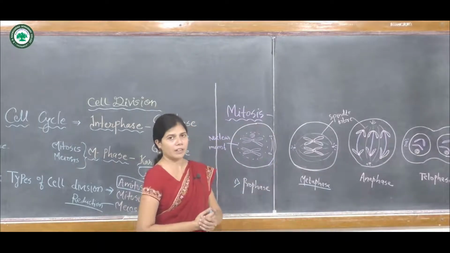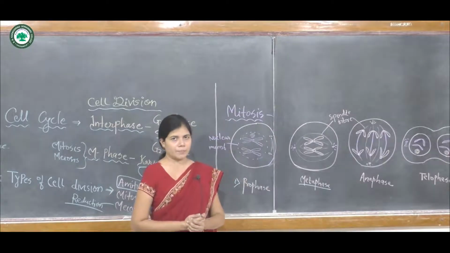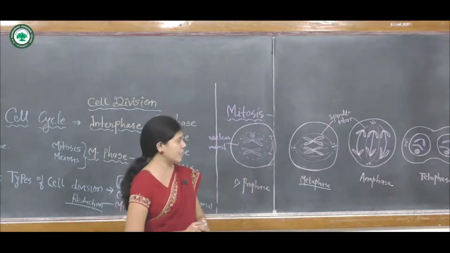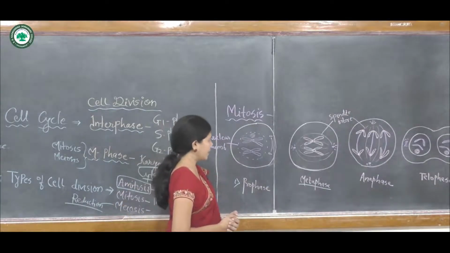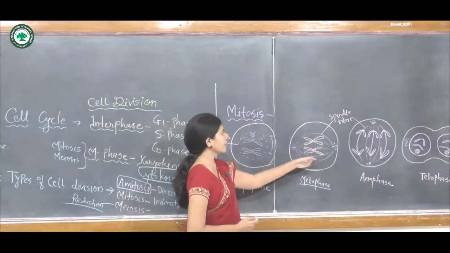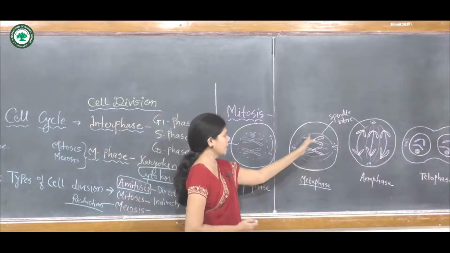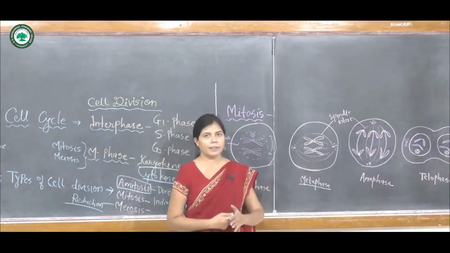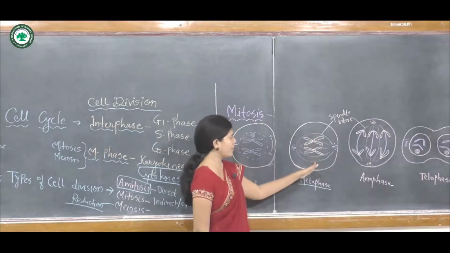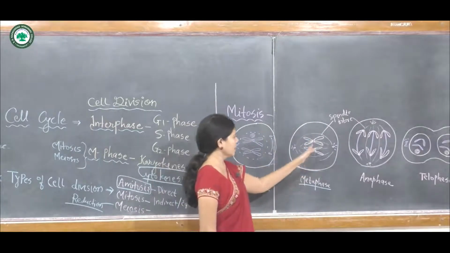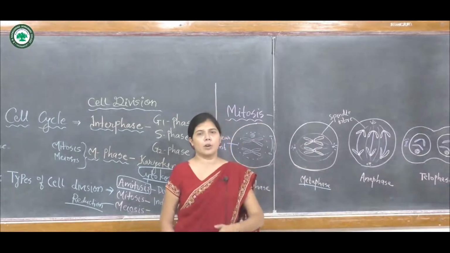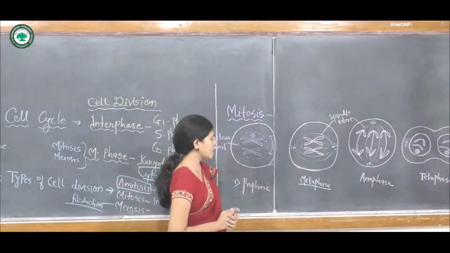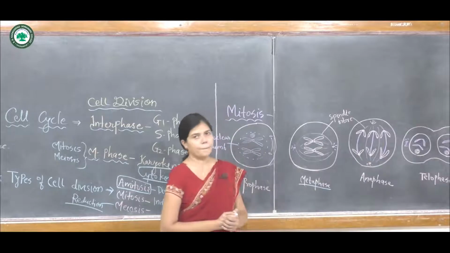The chromosomes are arranged with sister chromatids. At the end of the prophase, the chromosome has sister chromatids, and these are arranged at the equator of the spindle fiber, in the middle plate. These are arranged at the metaphase plate, at the middle, means at the equatorial. That's why the phase is known as the metaphase.